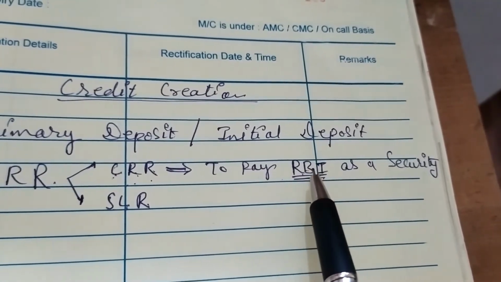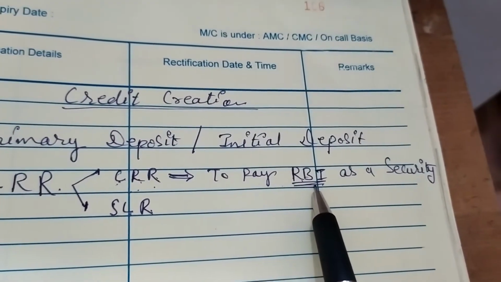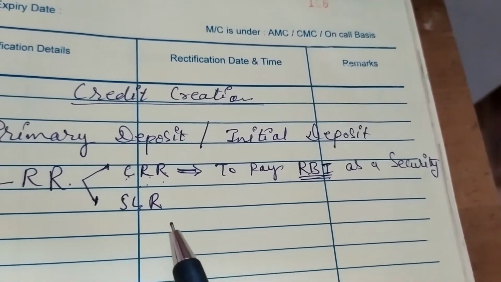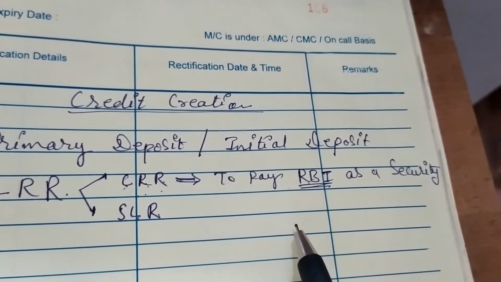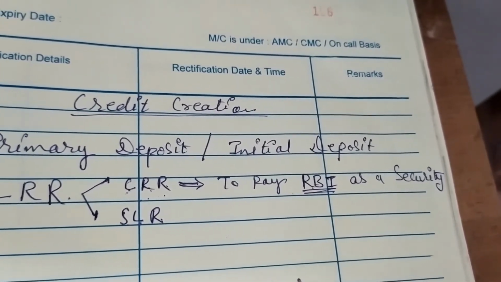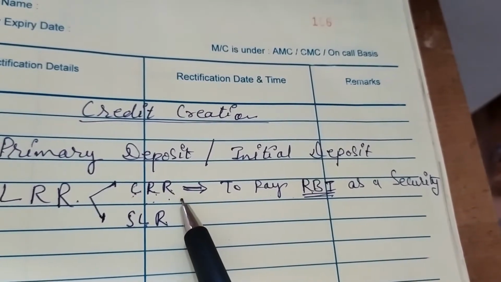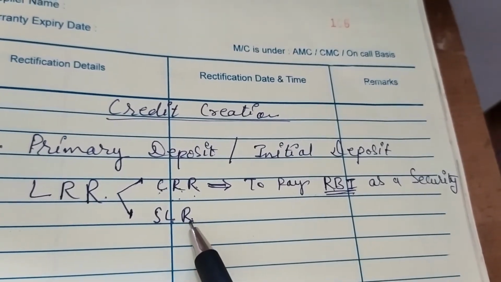In that case, the RBI will be responsible to pay back the deposits of the public. And for the smooth functioning of the commercial bank, the bank has to pay something to the RBI, and this something is the cash reserve ratio.